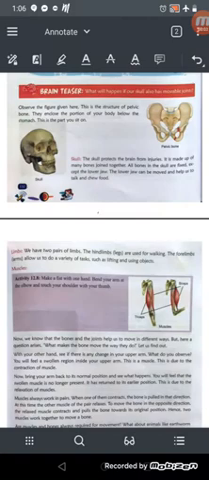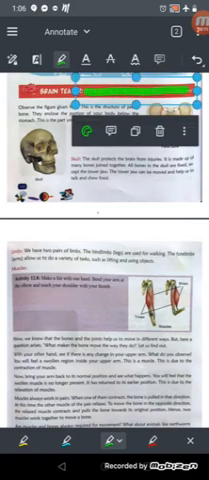So class, see here a brain teaser: what will happen if your skull were also a movable joint? अगर हमारा skull movable joint होगा तो क्या होगा, हम उसको आराम से इधर उधर कर सकते हैं.